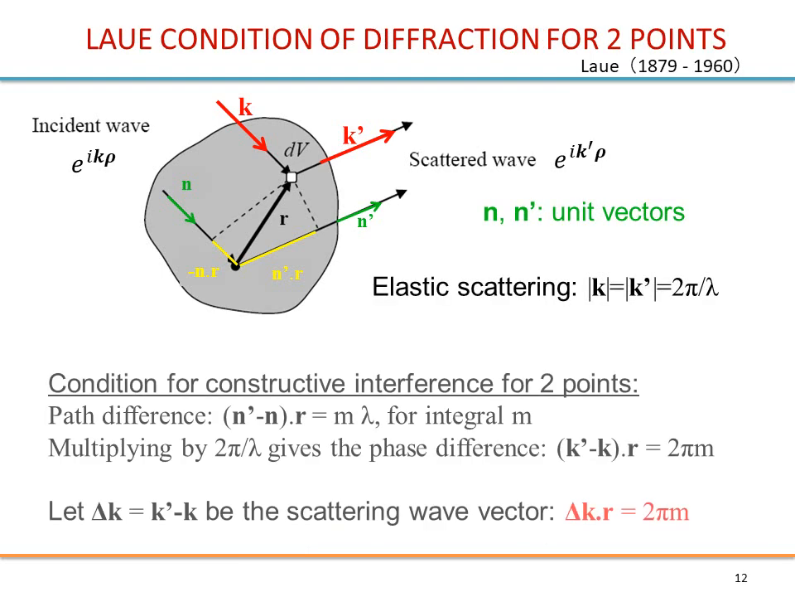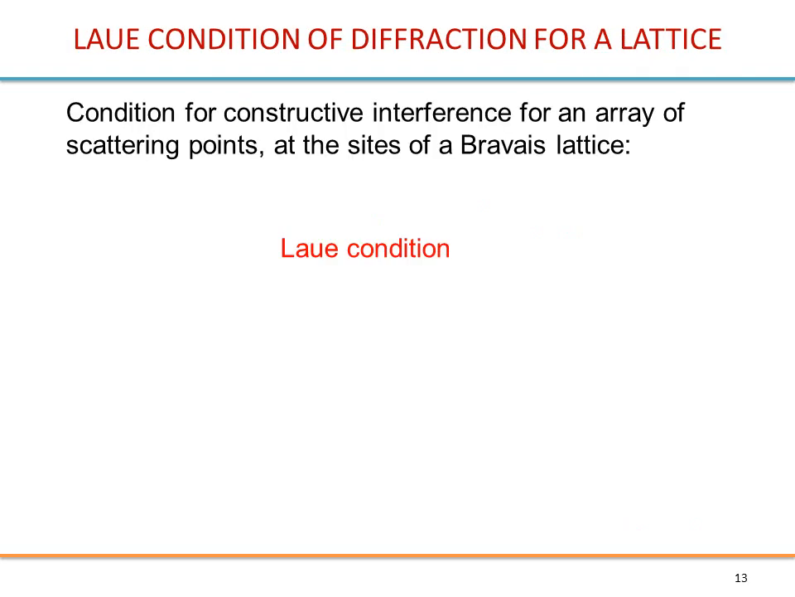Alright, so we come back to the Laue condition, which is delta k · R equal 2 pi m. So again, this is for 2 points. And from now on we are going to look at lattices. Okay, so let's now see the Bragg condition of diffraction.